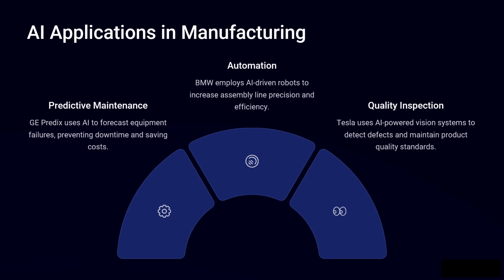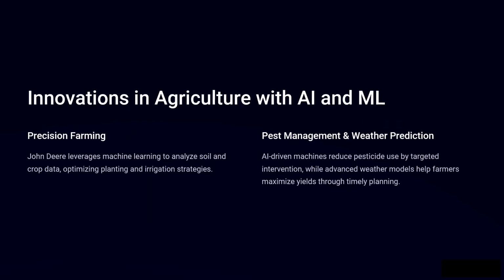Quality inspection. Tesla uses AI-powered vision systems to detect defects and maintain product quality standards. Innovations in agriculture with AI and ML. Precision farming. John Deere leverages machine learning to analyze soil and crop data, optimizing planting and irrigation strategies.